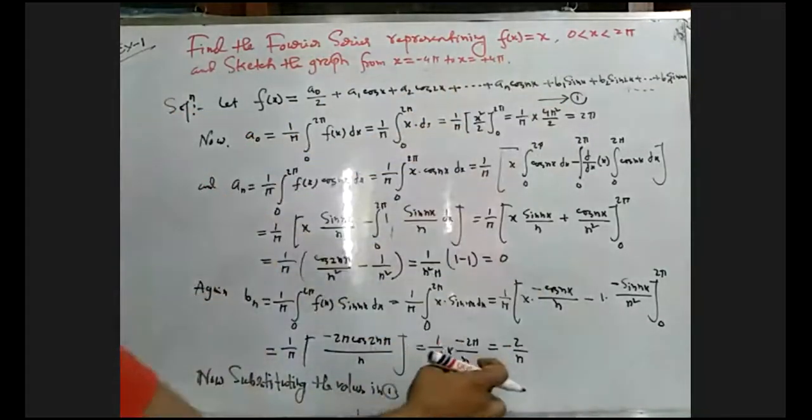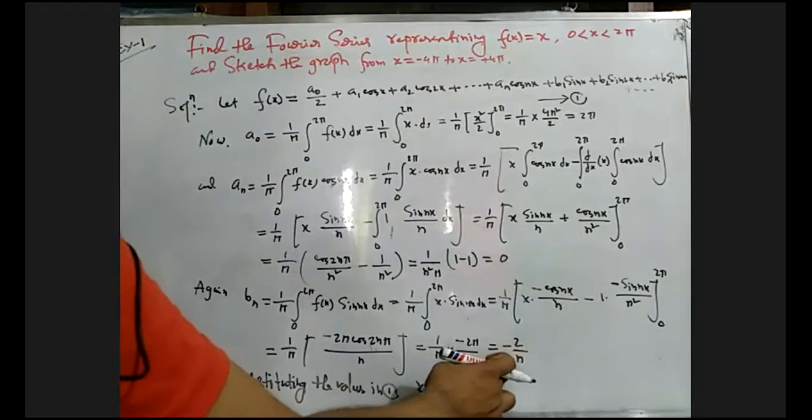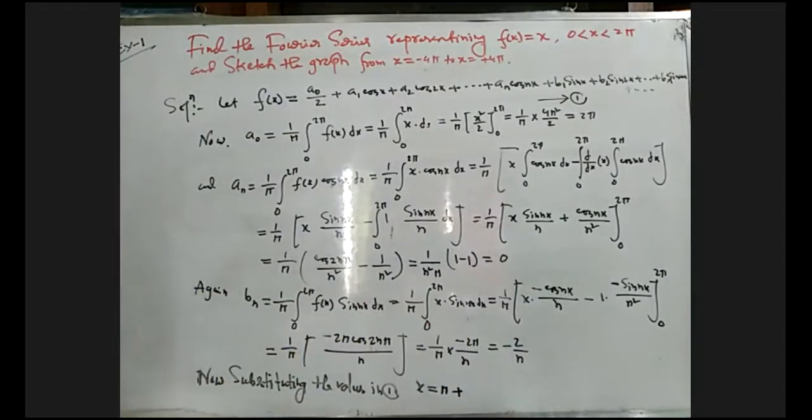Now just putting the sine function, b1 for n equals 1, n equals 2, n equals 3, we get a series like this.